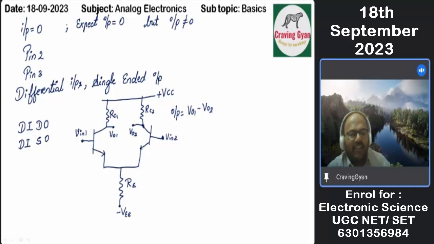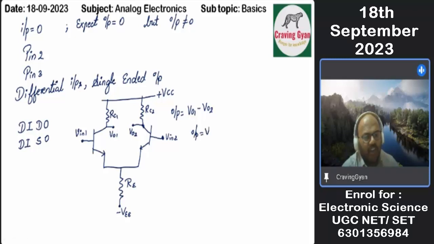Now look at differential input and single-ended output. We are having two inputs, but we'll be considering only V naught one. If you are considering V naught one, then output will be V naught one with respect to ground. We are not at all considering V naught two. We are not at all tapping or taking the value of V naught two.